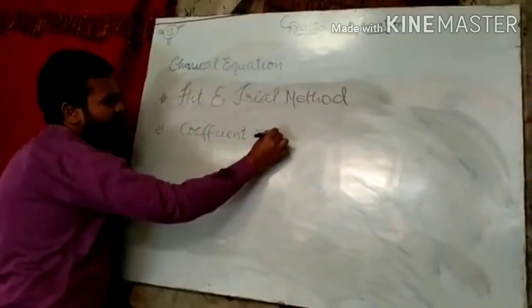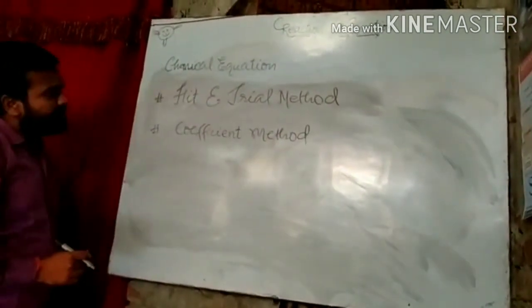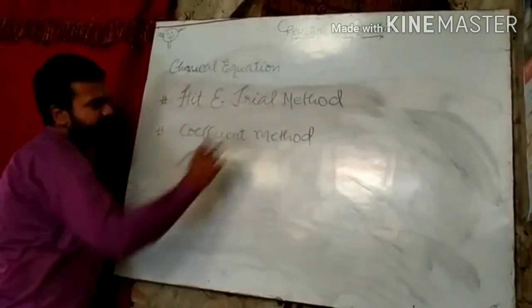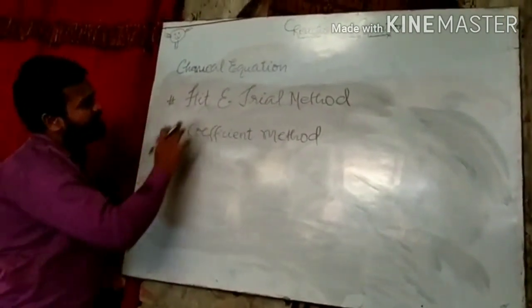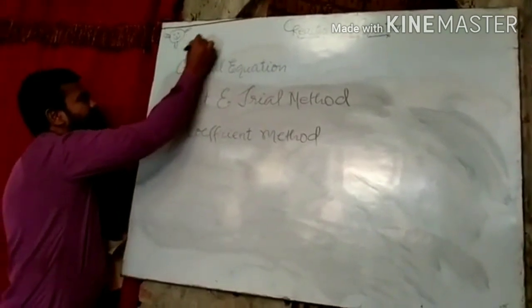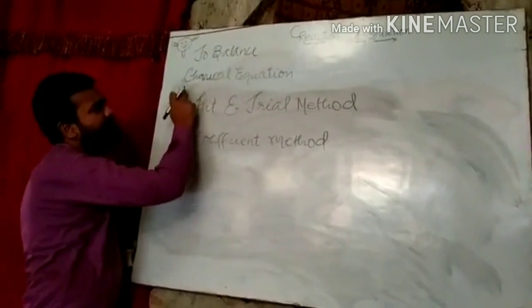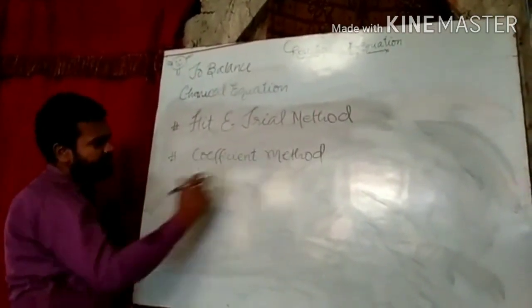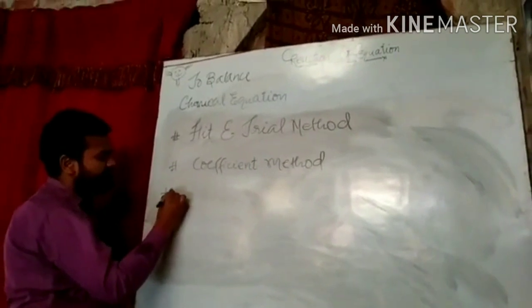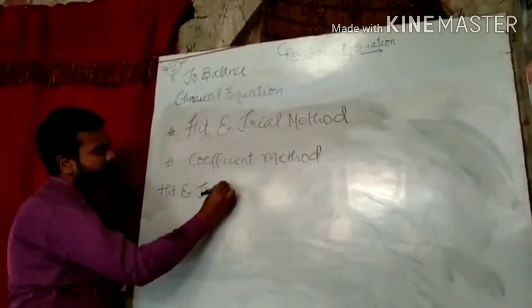I have given a video regarding this coefficient method. Now we have to discuss the hit and trial method. To balance a chemical equation, first one is hit and trial method, second one is coefficient method.